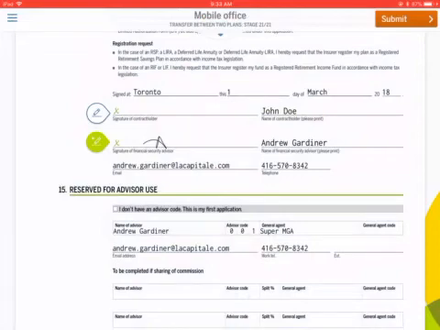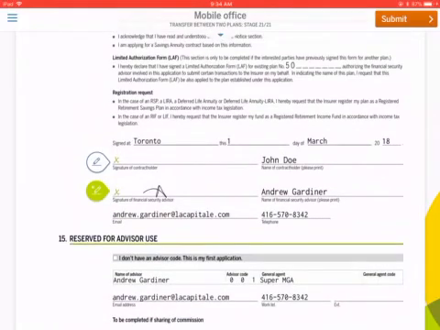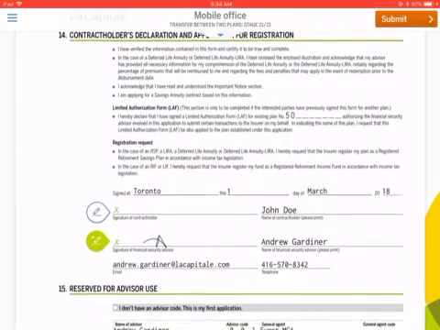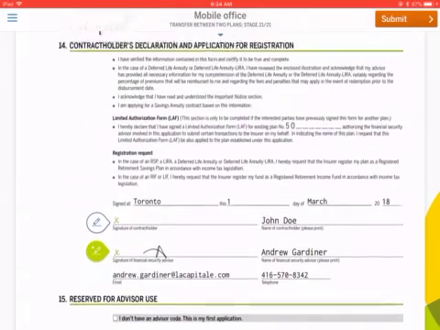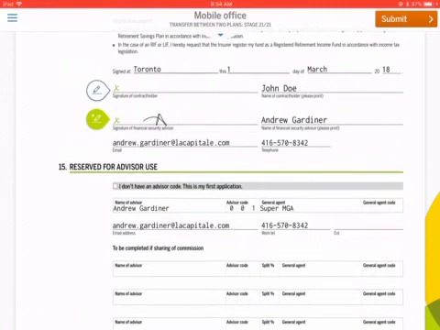The mobile office is connected through FundSERV. It'll place a sell on the position that you want it to sell within the TFSA, and it'll move it over into the RSP, into the fund that you wanted. Again, your MGA will get a copy of this PDF. You will get a copy, and if you did put the client's email address up front, then they will get a copy. So real simple, and it does make it really easy when you have limited authorization forms for accounts, because that way you can do these transactions without having a client signature.